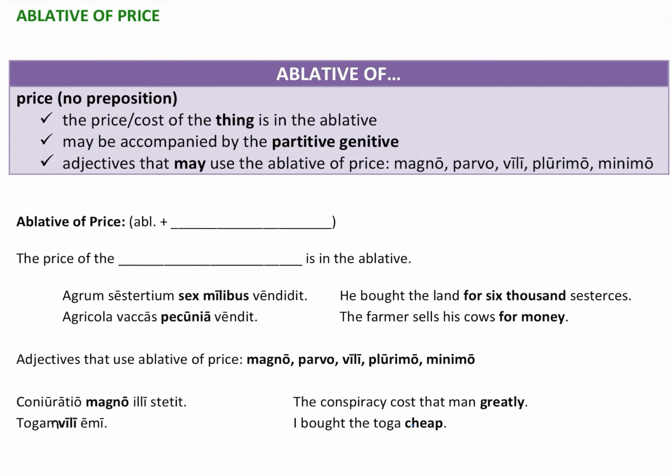All right, let's take a look at ablative of price. So this is where you fill in your purple chart with all the check marks that I have there. And so pause if you need to do that, and then come on back. So the ablative of price takes the ablative and no preposition. In Latin, the price of the thing being bought, right, or the thing costing something, is going to be in the ablative. So I've put these in the ablative for you so that you can see.